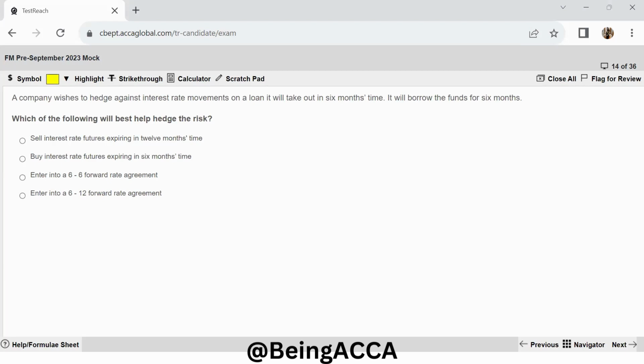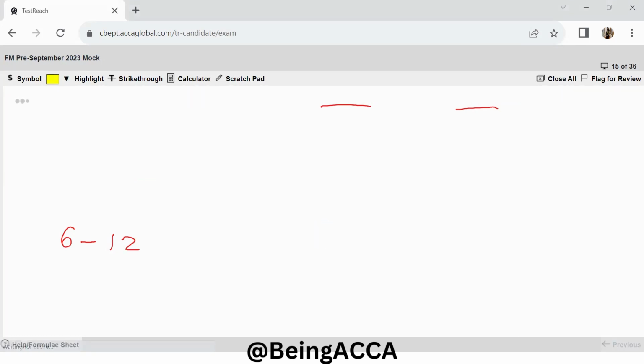Enter into a 6:6 forward rate agreement. No, this is not the best way because we want to borrow 6 months later and the borrowing will be for a period of 6 months. So this means we are borrowing 6 months later and then we have a further 6 months that we need to borrow for. So this will give me an FRA of 6 to 12 forward rate agreement. So that is why this will be the right option. Moving on to the next one.